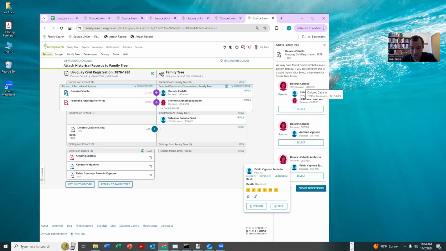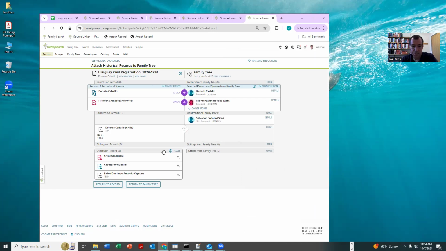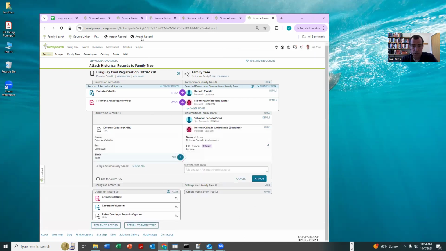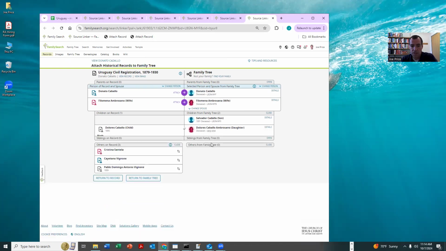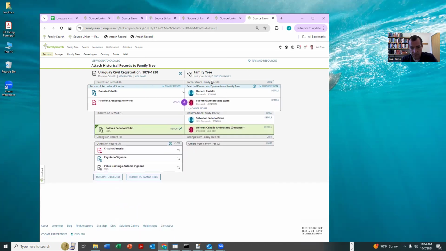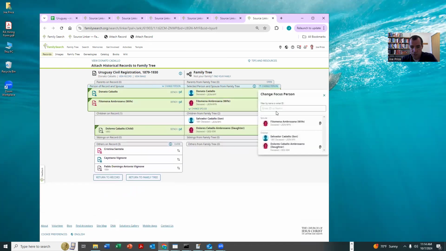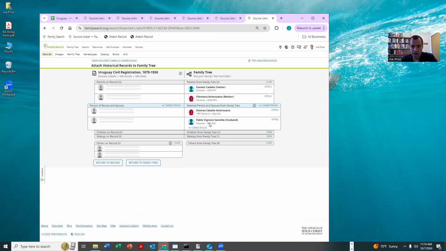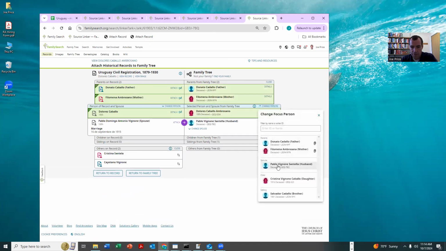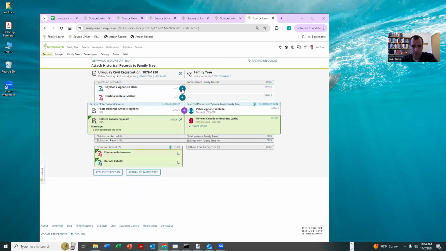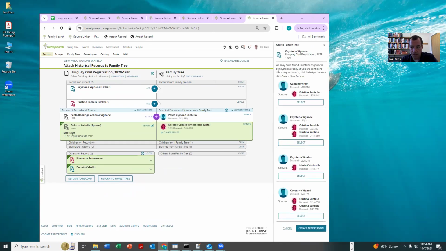This is also definitely our person. But for this one, I'm going to select the one that's going to allow me to connect her to her husband. So I'm going to hit select on this one. We'll go back and do the merges in just a second. Okay, so I'm going to attach. Now basically I've gotten the bride's family all done. Now I'm going to hit change person. And now here we are looking at the groom's family. And so now we're going to add in his parents. Now notice when I do this, I'm getting these matches.